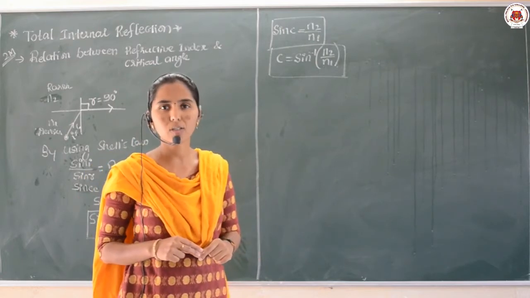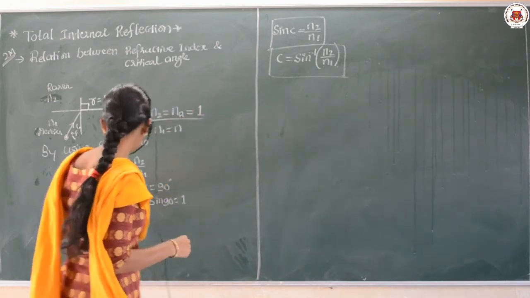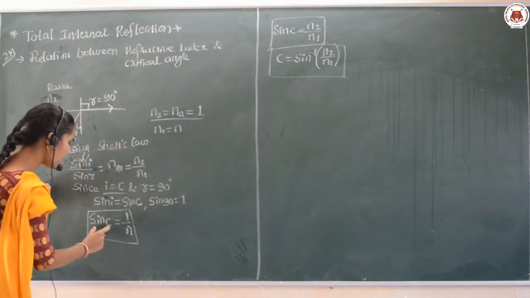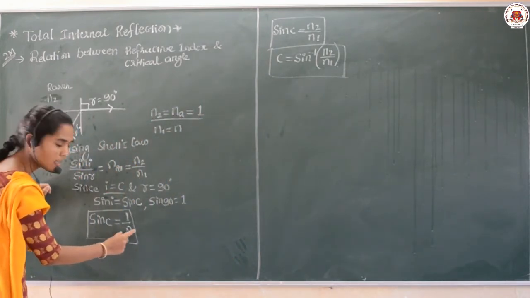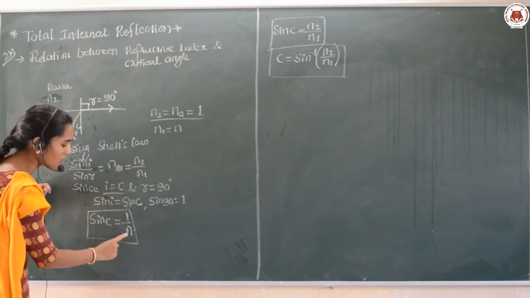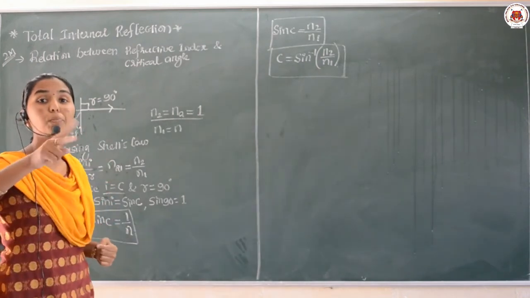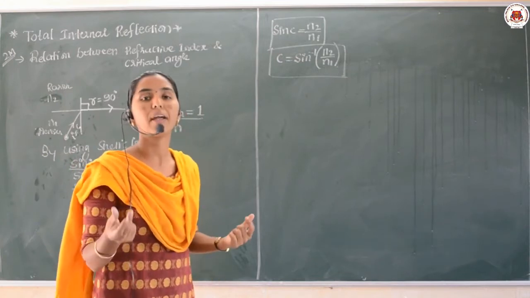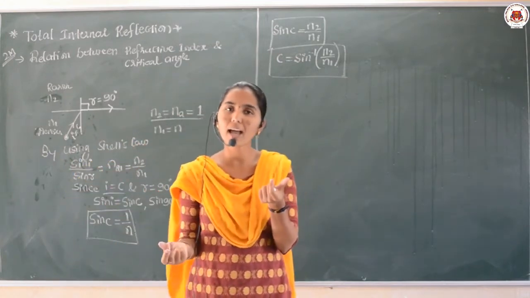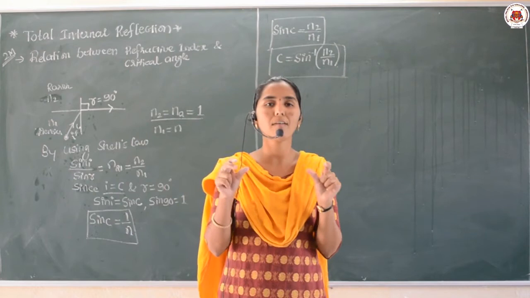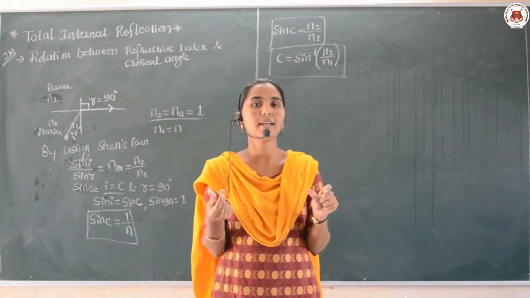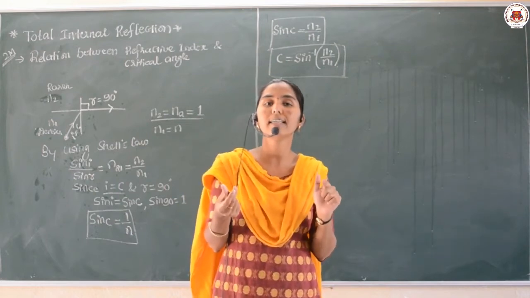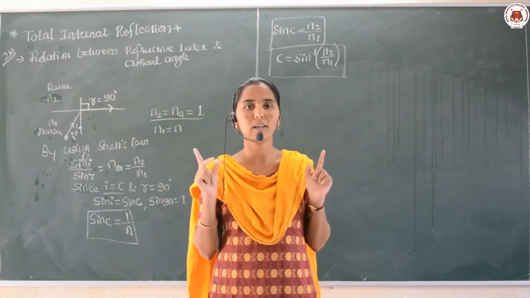Am I clear, dear students? The relation explains to us that the critical angle and the refractive index are reciprocal to each other. That means if a medium has a higher refractive index, definitely its critical angle will be smaller.